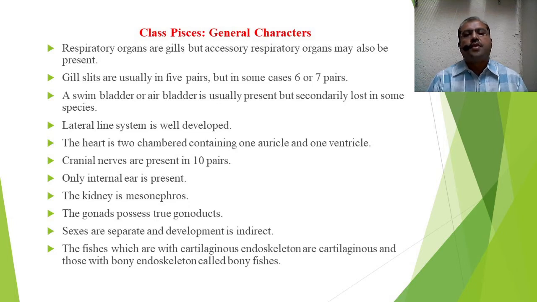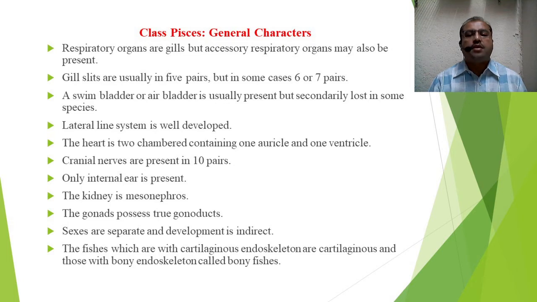Then, for the purpose of respiration, they have gills as the chief respiratory organ. But accessory respiratory organs may also be present in some fishes. Gill slits are usually 5 pairs, but in some cases the gill slits may be 6 or 7 pairs.